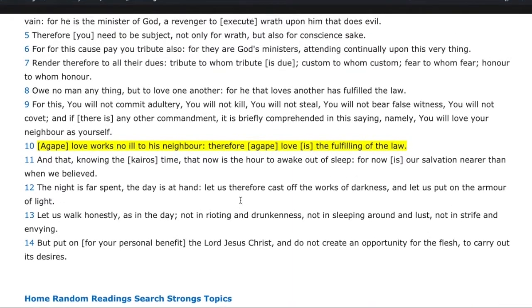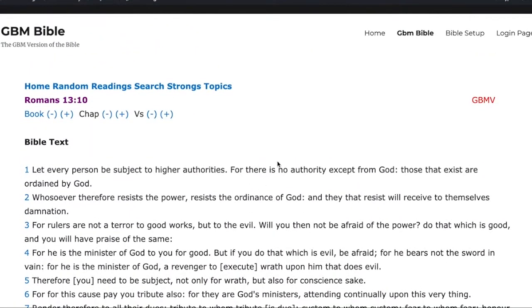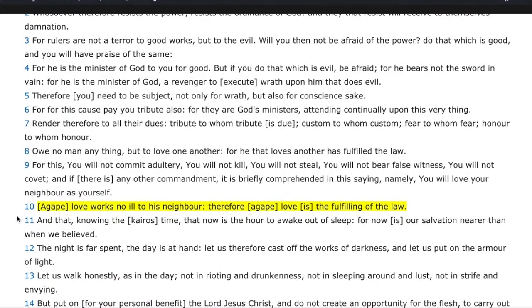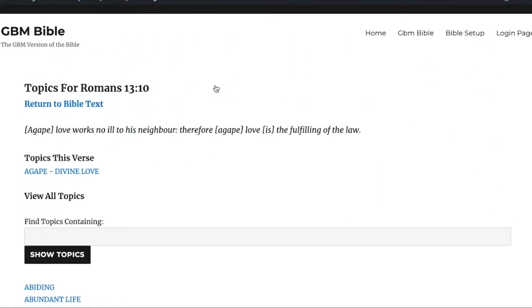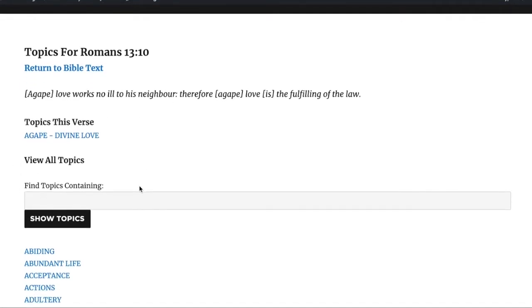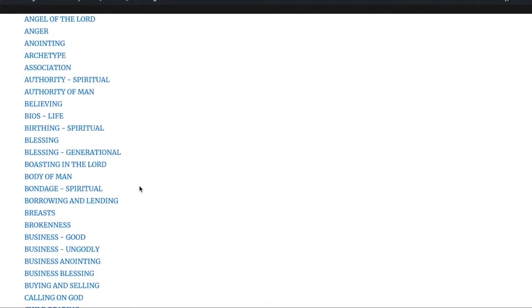Okay, topics. Okay, now if we go to this one here and select topics, you'll notice that now the topic for this verse is actually appearing. There it is, agape, divine love. And so we can go through all of these.